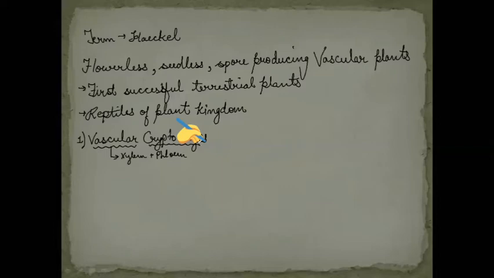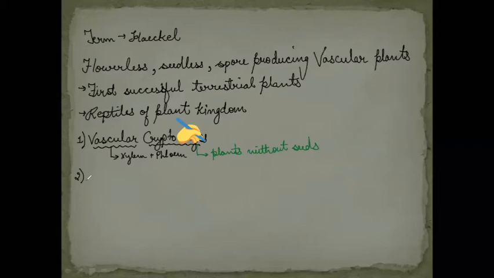Cryptogams means hidden sex organs will be there and no seed formation will be there. These are the plants without seeds. Clear? So these are the terms given to the pteridophytes, that is vascular cryptogams, specifically used for the pteridophytes because bryophytes are avascular and gymnosperms and angiosperms are not cryptogams, they are phanerogams. I told you in my previous videos where I explained the classification.